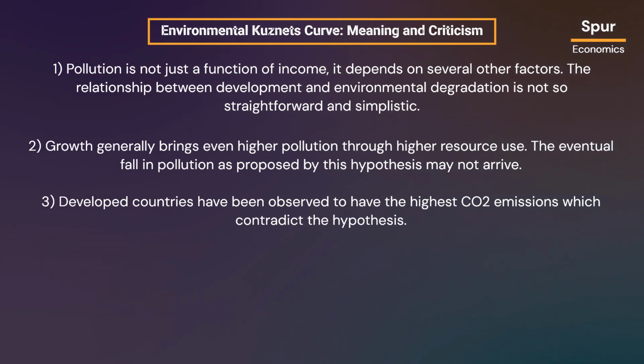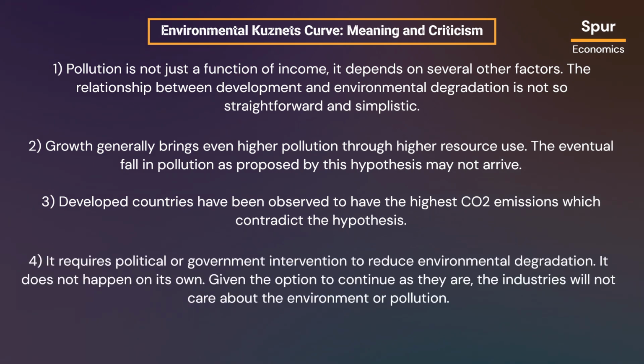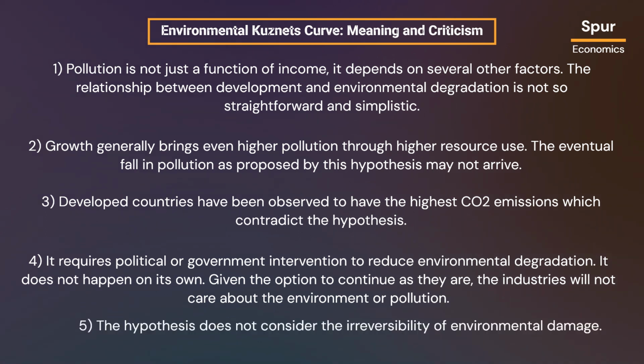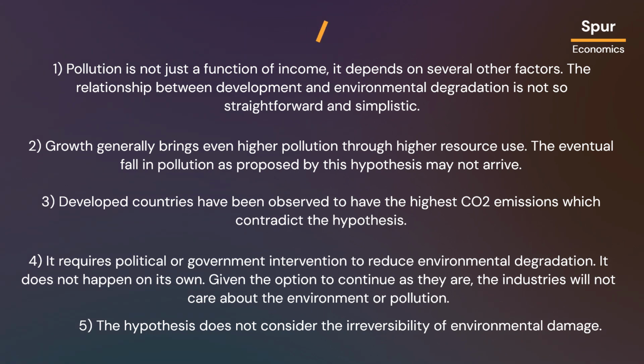Developed countries have been observed to have the highest CO2 emissions, which contradict the hypothesis. It requires political or government intervention to reduce environmental degradation. It does not happen on its own. Given the option to continue as they are, the industries will not care about the environment or pollution. Finally, the hypothesis does not consider the irreversibility of environmental damage.